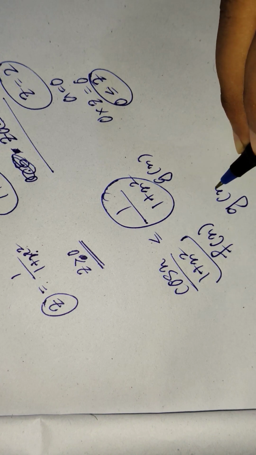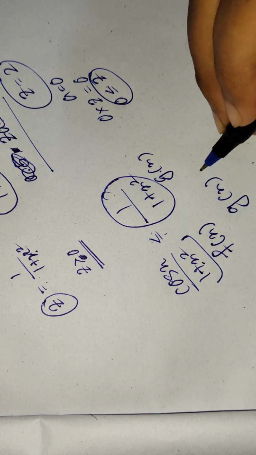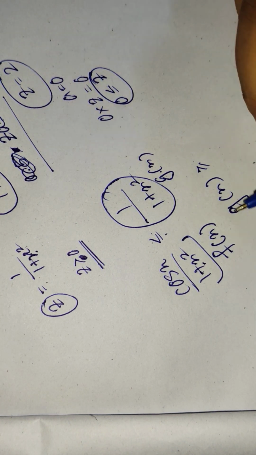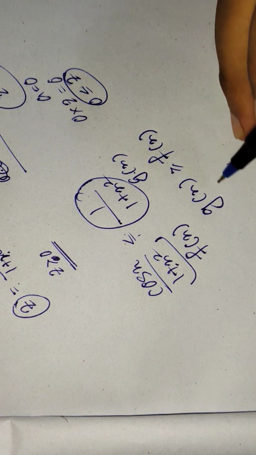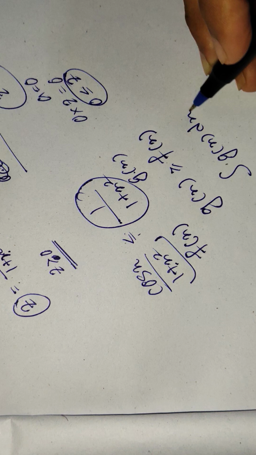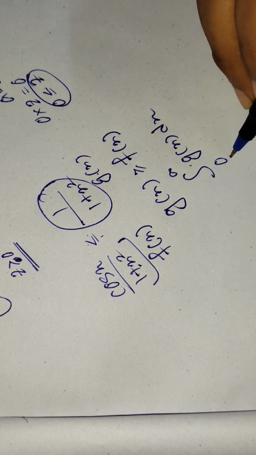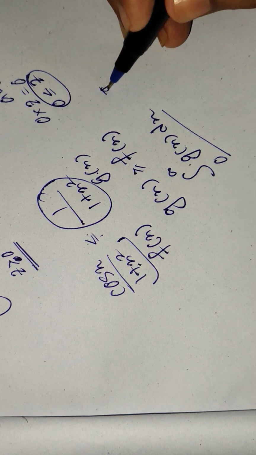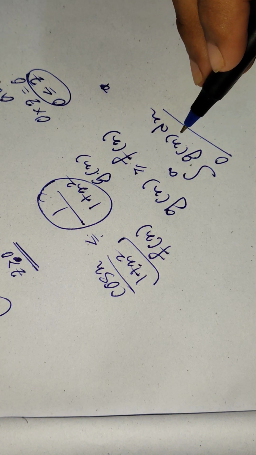So g(x), I'm just reversing it: f(x) is less than or equal to g(x), so g(x) will definitely be greater than or equal to f(x). Hopefully you can understand. So if the integration of g(x) with respect to dx with the same limits, let's say 0 to infinity, converges, then the integration of f(x), which is the given integral, will also converge, right? You can understand. Now we have to integrate g(x).